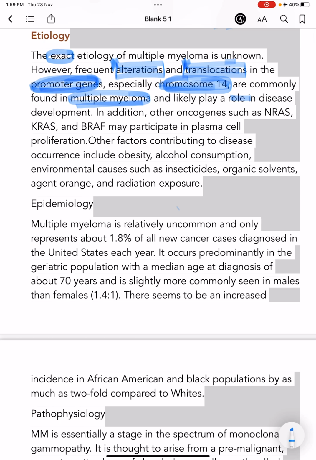In addition, other oncogenes such as NRAS, KRAS, and BRAF also participate in plasma cell proliferation.